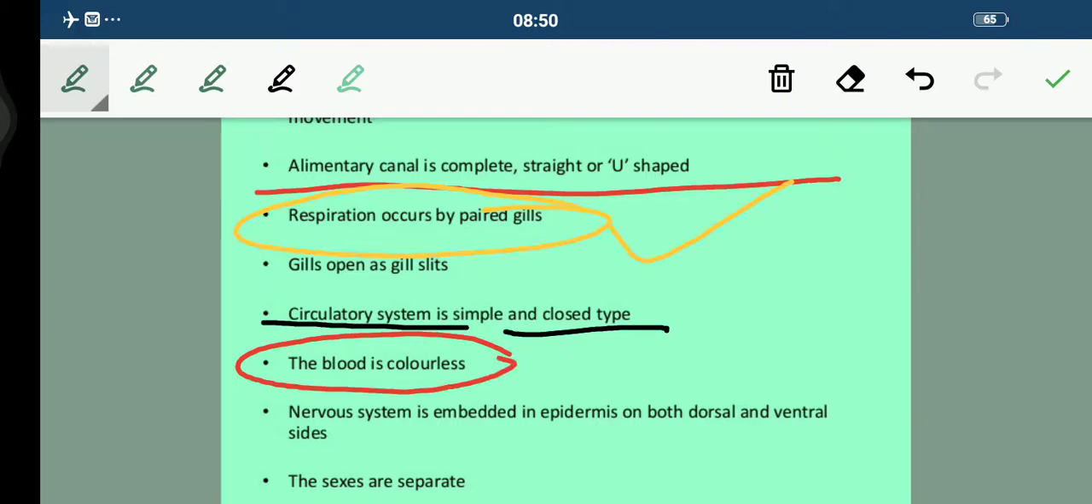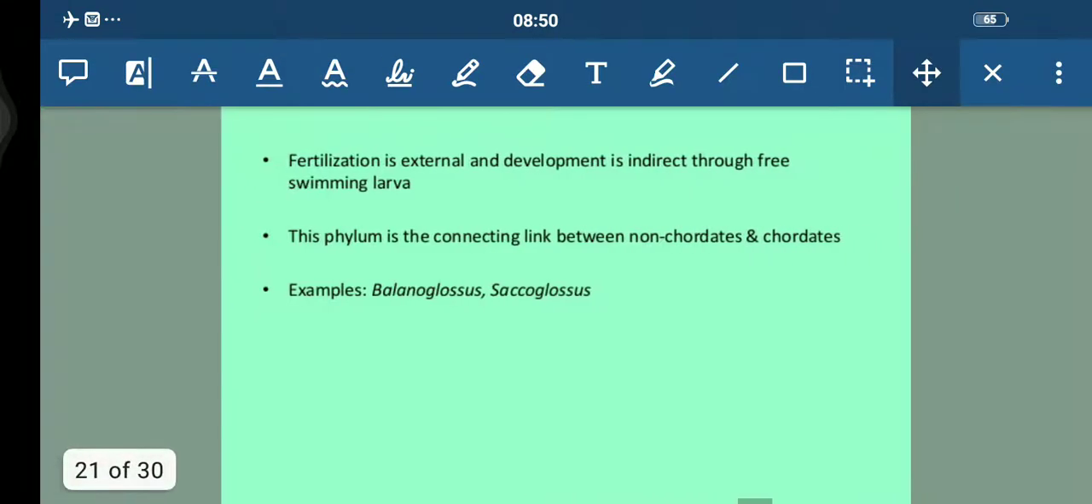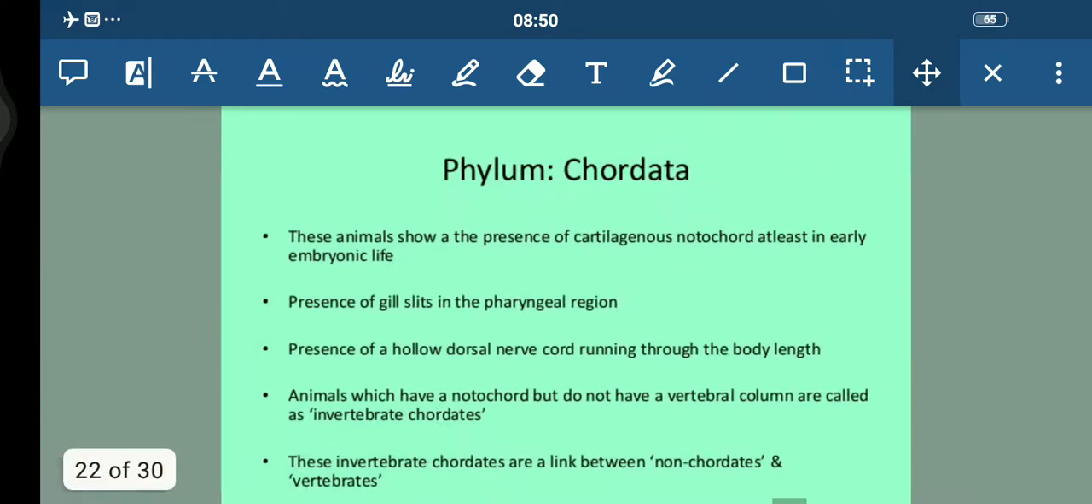Their nervous system is embedded in the epidermis on both dorsal and ventral sides, and sexes are separate in this. Fertilization is external, students, and development is indirect through free swimming larvae. And this phylum is the connecting link between non-chordates and chordates. So very important. For example, we have Saccoglossus or Balanoglossus.